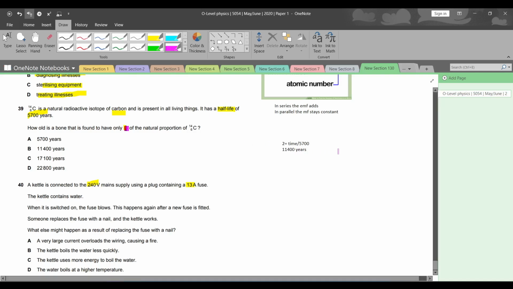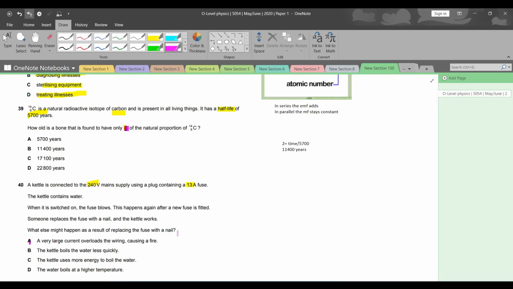So let's look at the answer. The answer is a very large current overloads the wiring, causing a fire. That is absolutely correct. As I told you, whenever the current is going above the rating of the fuse, the fuse blows. Therefore, A is the right answer.